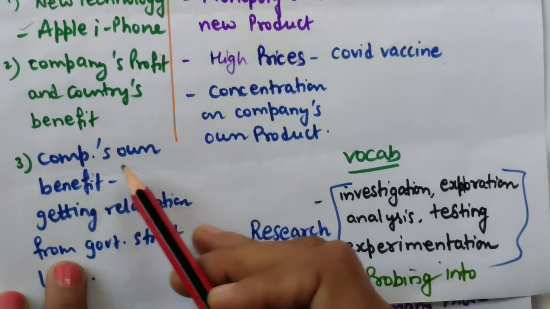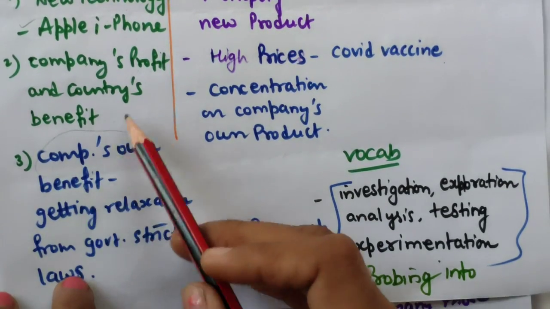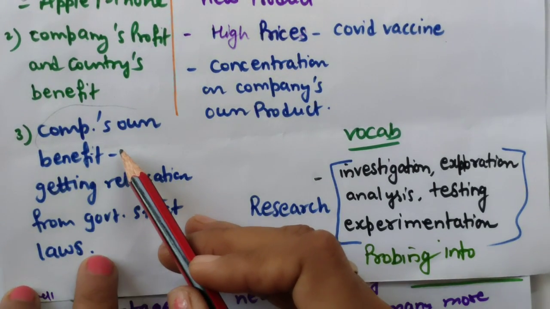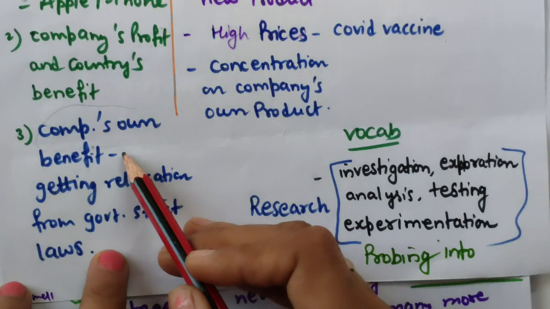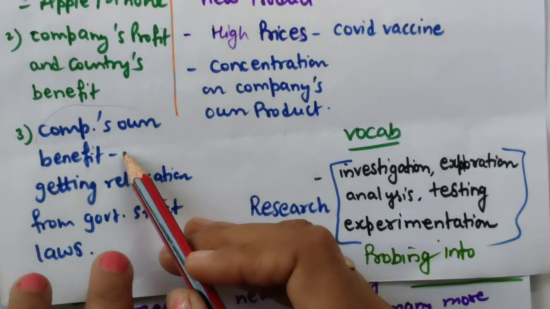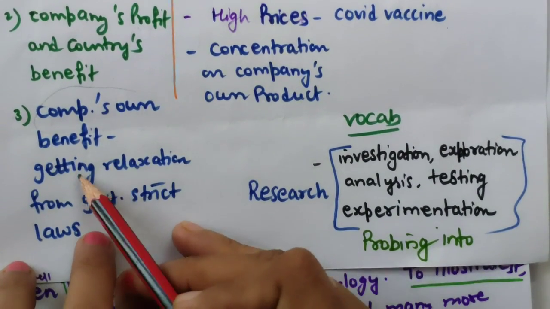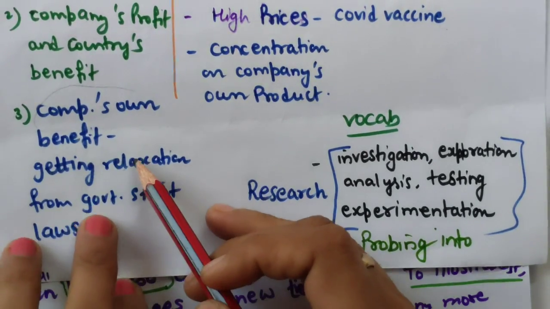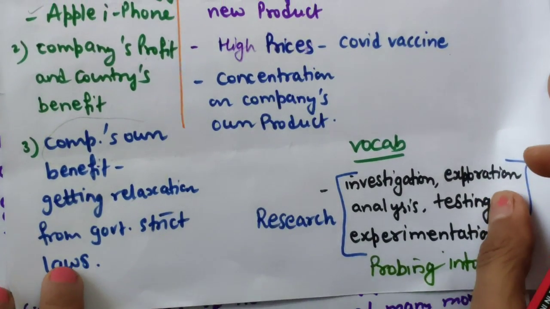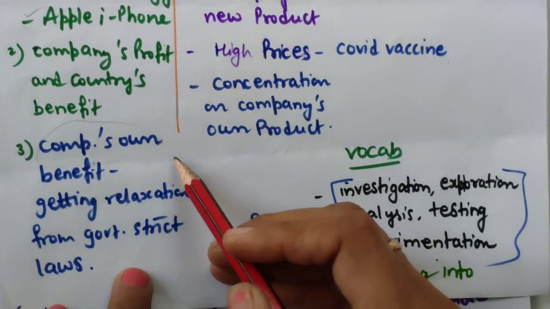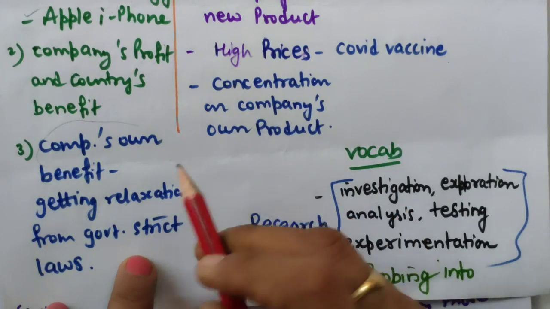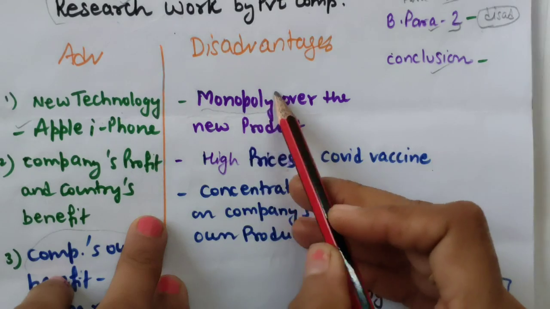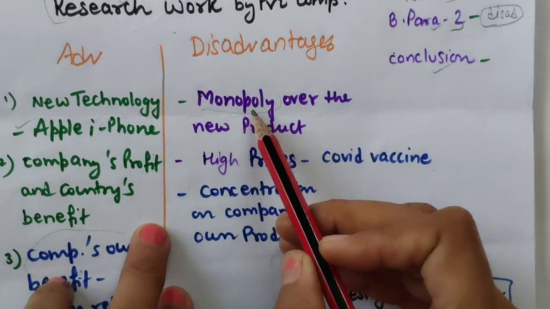Now companies' own benefit, I have just analyzed how it is a benefit. Employees will also get good salaries and the companies' profit and efficiency will also increase, and yes, they will get some relaxation, good relaxation from government strict laws. If a company is doing some inventions and it is successful, then that will be a proud moment for any government also.